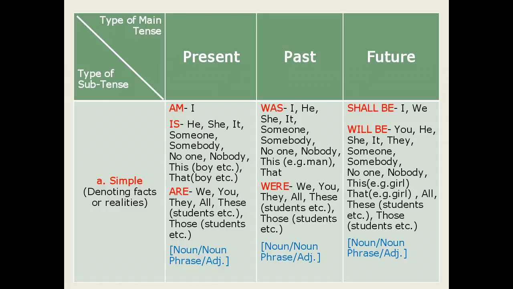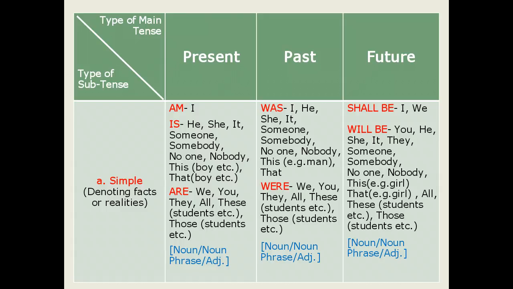After that, let us move ahead for the third tense denoting assumed facts or realities, that is simple future tense. In simple future tense, the verbs used are shall be and will be. Shall be is used for I and we, and will be is used for you, he, she, it, they, someone, somebody, no one, nobody, this girl, that girl, all, these students, those students.